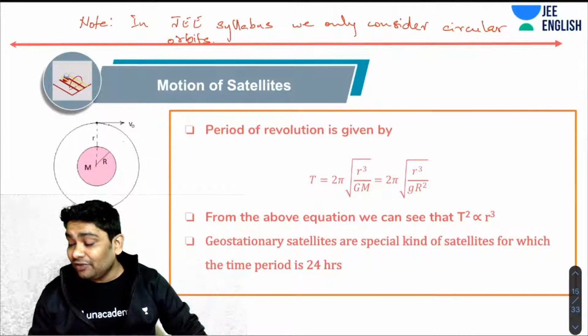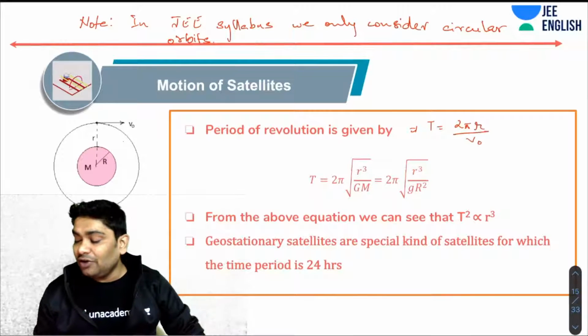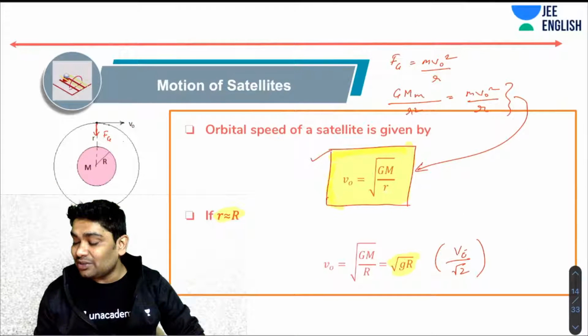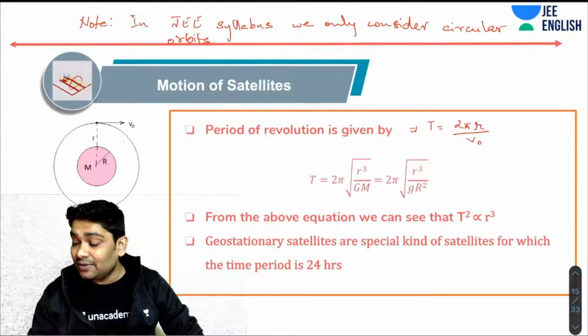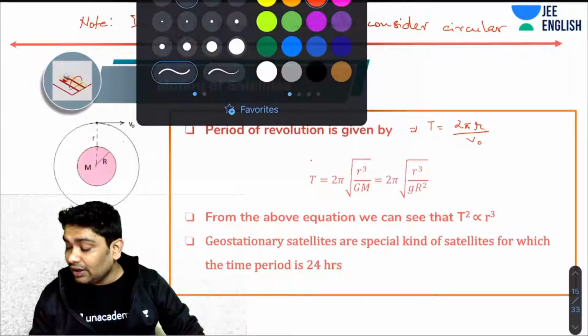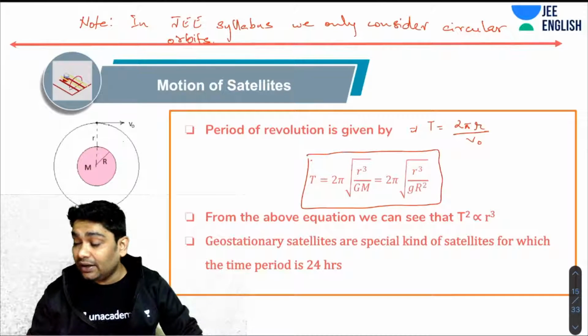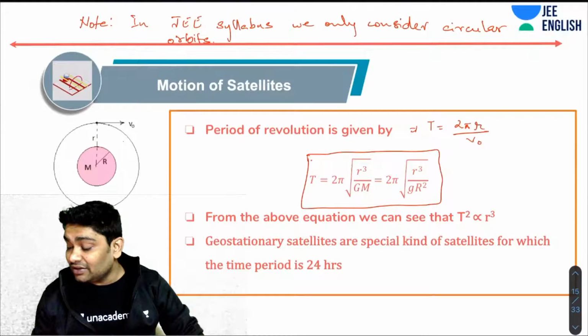So the time period of revolution would be 2 pi small r over v naught. Now the value of v naught as calculated here can be substituted here, and that will give you this result. So this is the result that you have for time period. Again, you can memorize this. This is a very, very important result which you will need to remember.